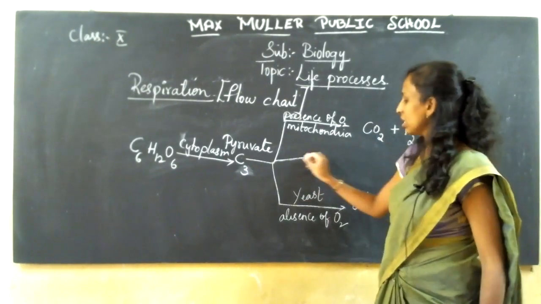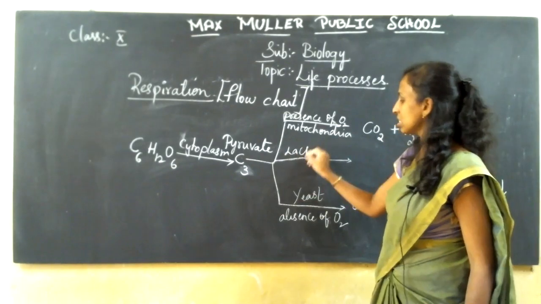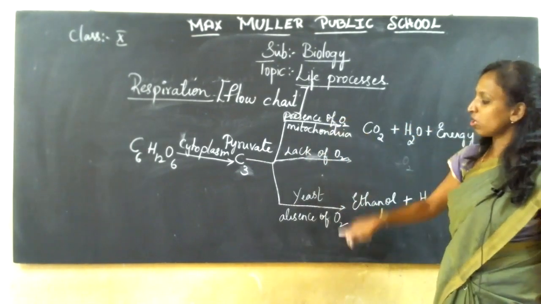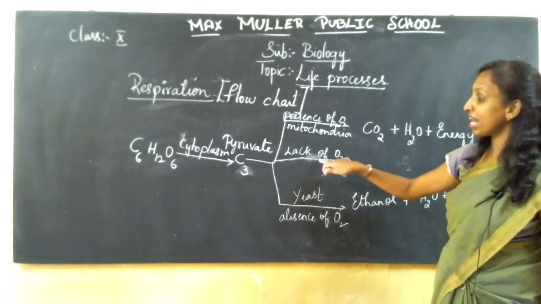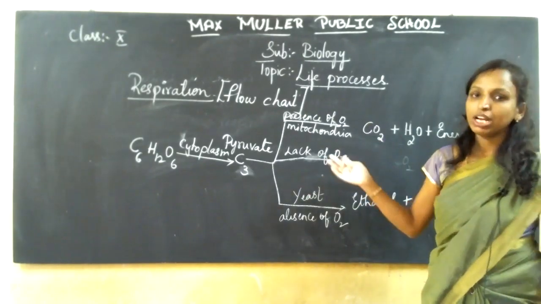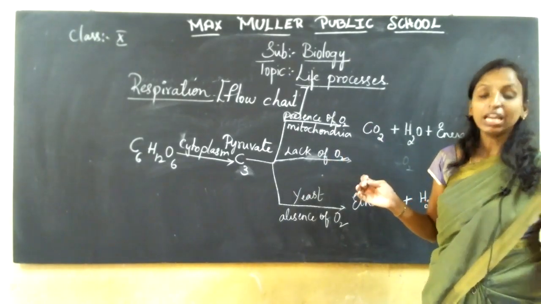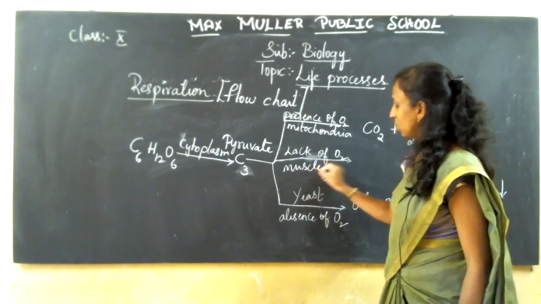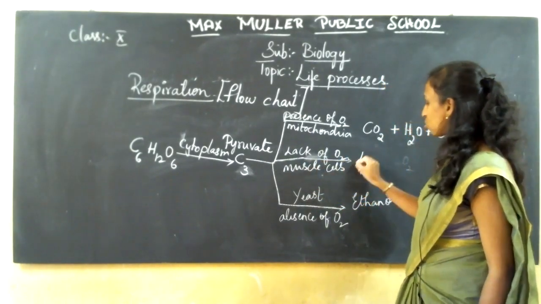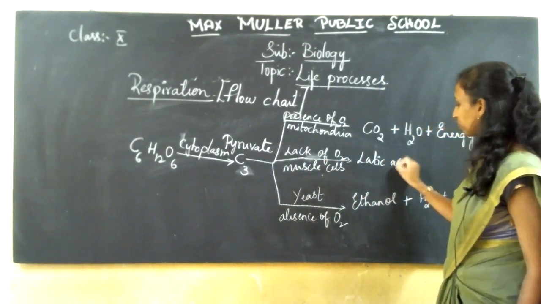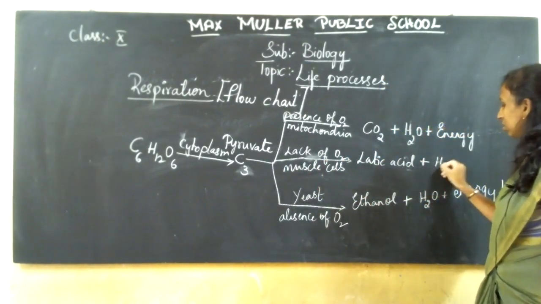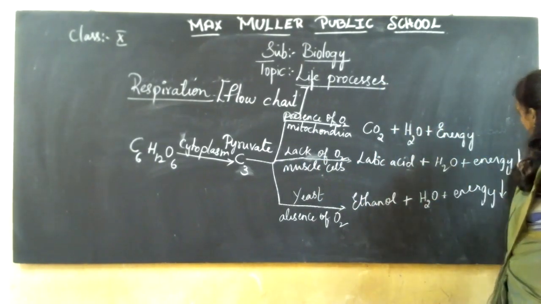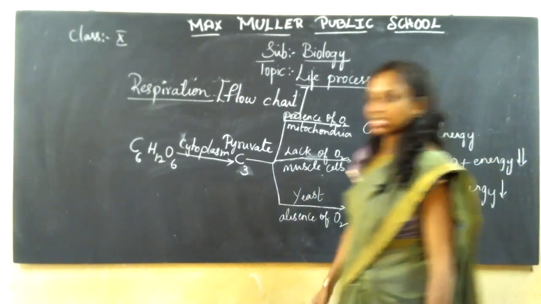Now here it is the lack of oxygen. Lack of oxygen means an insufficient supply of oxygen. Aerobic, anaerobic, I told you: the presence of, the absence of. Lack in the sense it is lacking behind, meaning insufficient oxygen supply, which takes place in muscle cells and leads to lactic acid and water and energy. Compared to aerobic and anaerobic, the energy is still less. Is it clear what I told you?